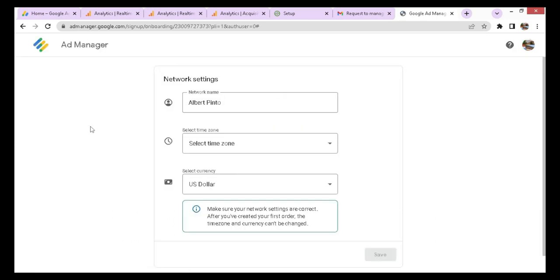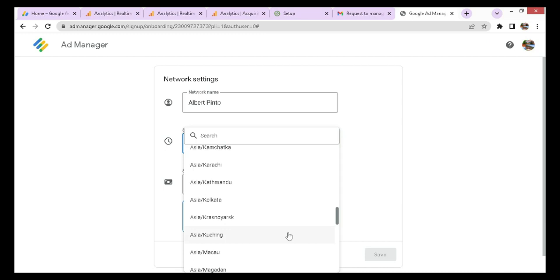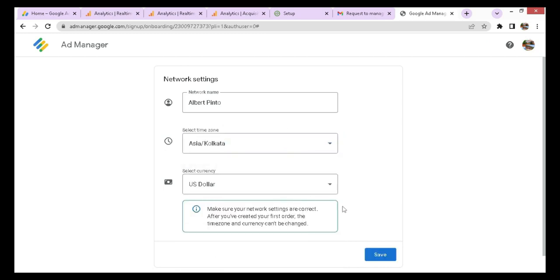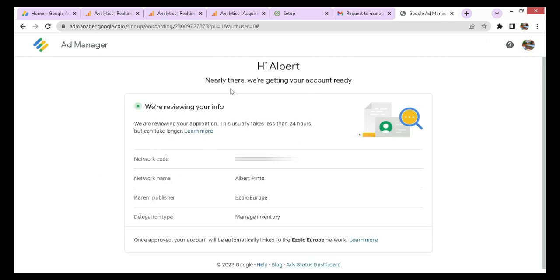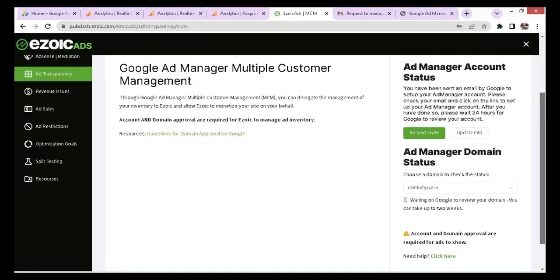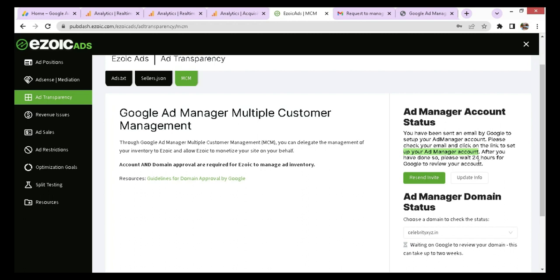Here now we have the network settings. Here I will select Asia, Calcutta and click on Save. It says that I am nearly there and they are getting the account ready. Nothing to worry. So the Ezoic team will check the details and approve your account. It can take even a day for it to get approved. You will receive an email confirming the same.